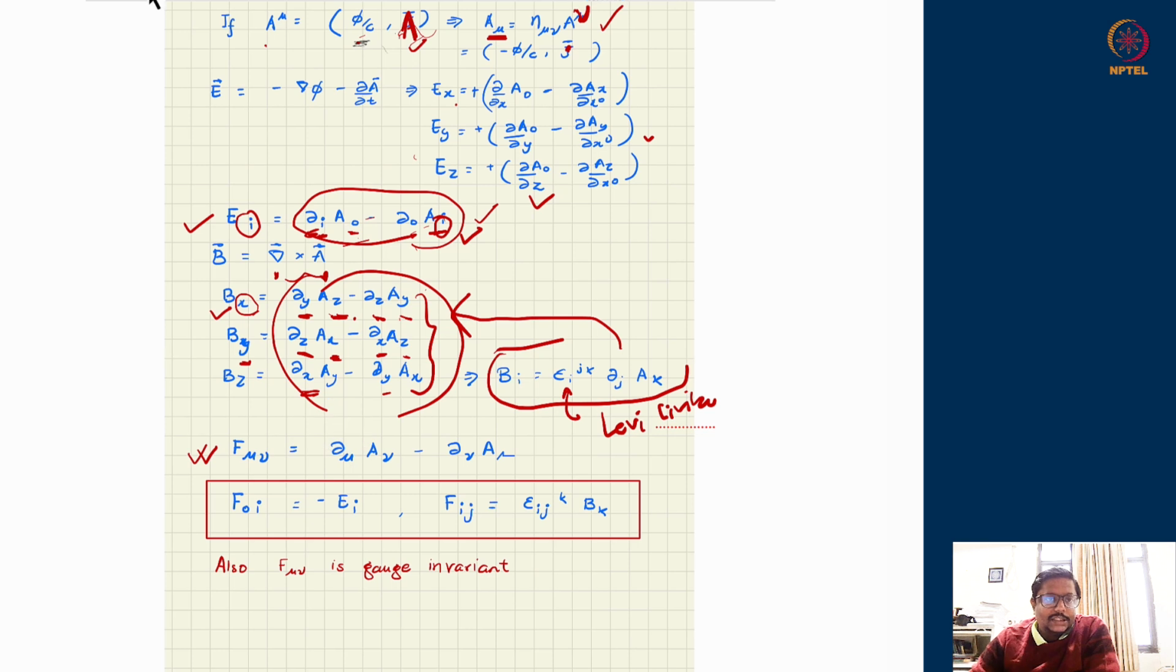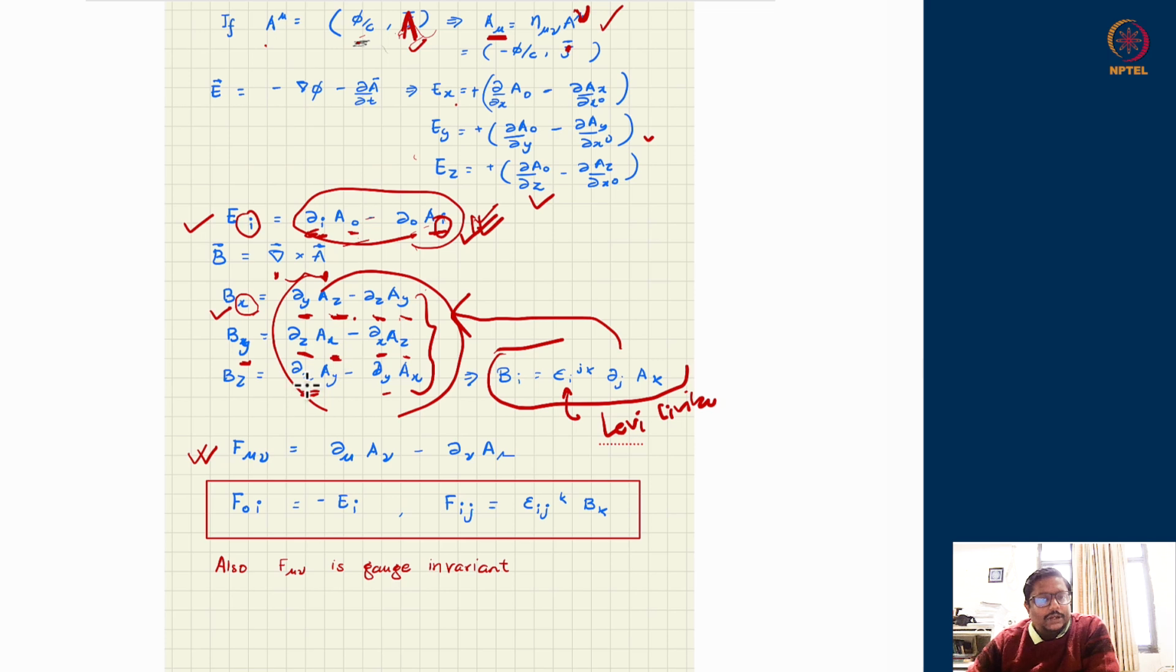F mu nu is the collection of all antisymmetric derivatives of A, meaning del mu A nu minus del nu A mu. So you see some of the components of this will be electric field because they are some components of the antisymmetric version, and some of the components will be magnetic field because they are also antisymmetric derivatives of the same kind.